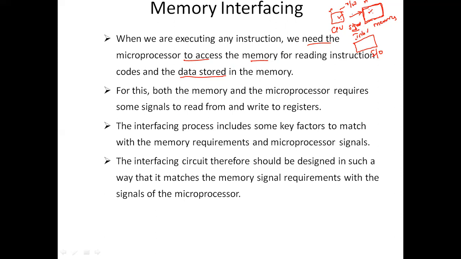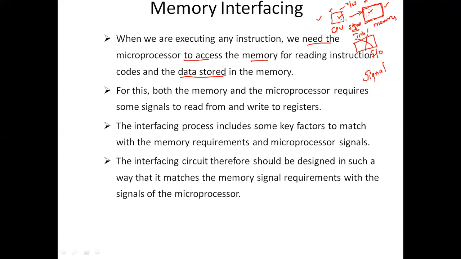Without this interface unit, we can't communicate between the memory unit and the processor. By sending signals between the CPU and the memory, we communicate and coordinate them properly, and then carry out the request we expect. This is how memory interfacing is done.